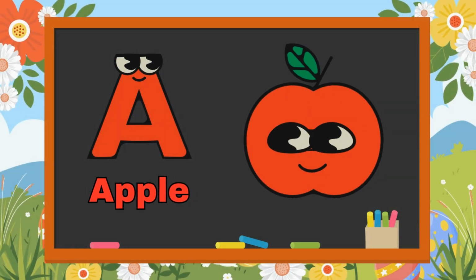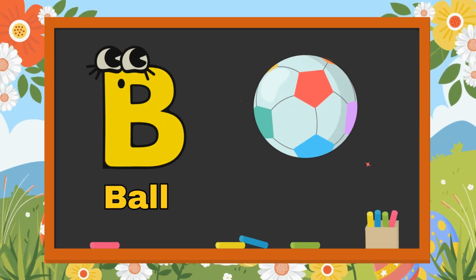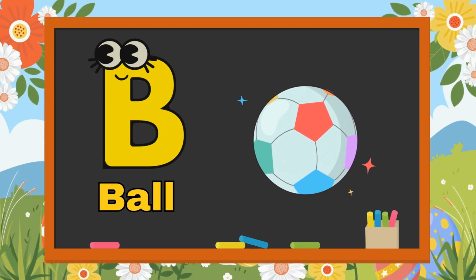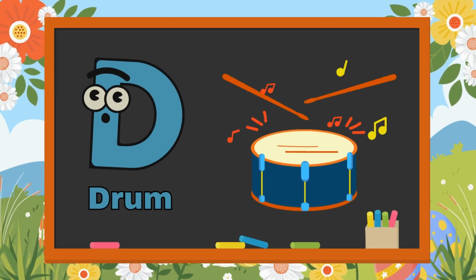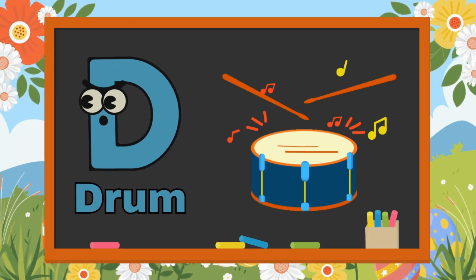A is for apple, juicy and sweet. B is for ball, bouncing on your feet. C is for car, zooming down the street. D is for drum with a rhythmic beat.